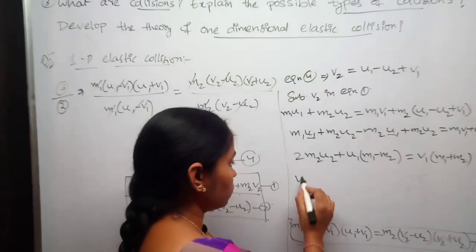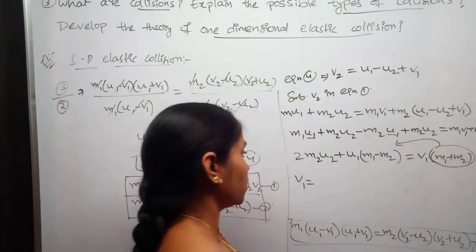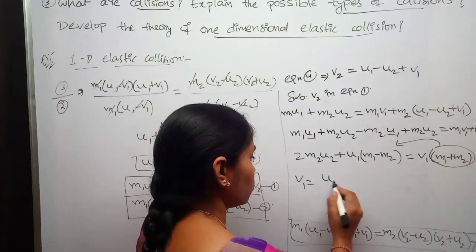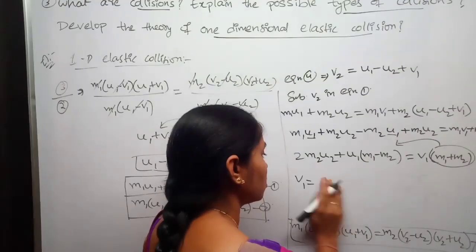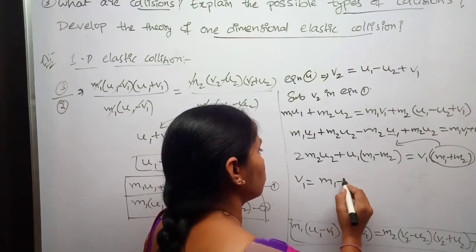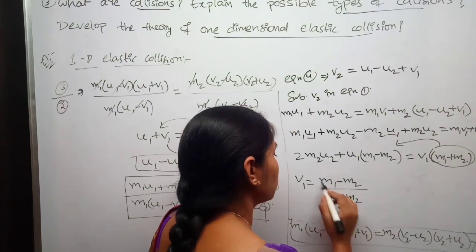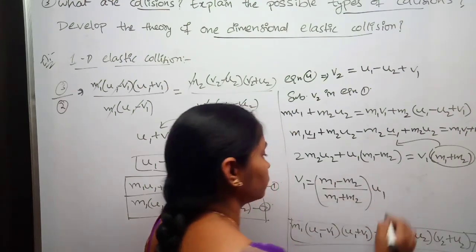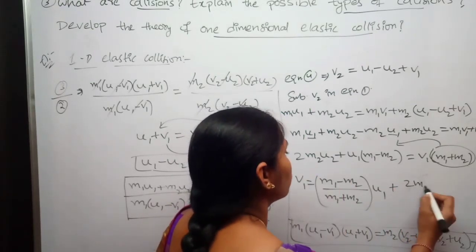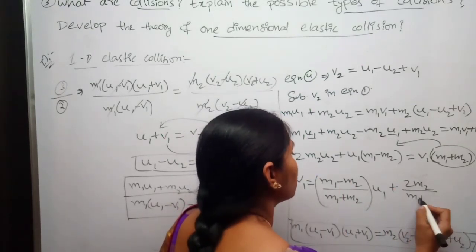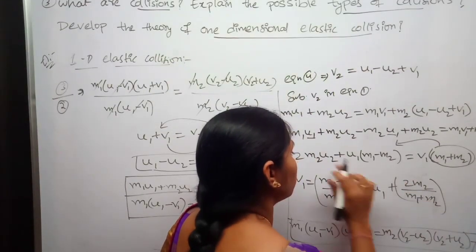Therefore, bringing this towards left side, v1 is equal to, writing the direct equation, m1 minus m2 divided by m1 plus m2 into u1, plus 2m2 by m1 plus m2 into u2.